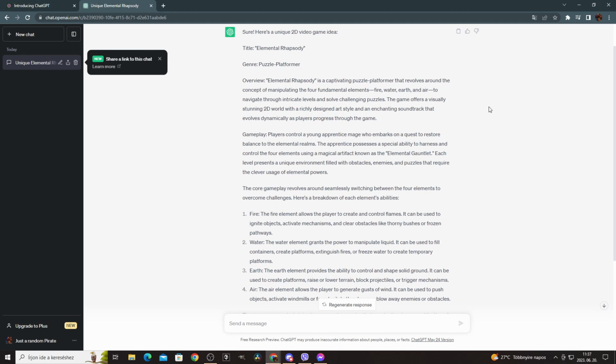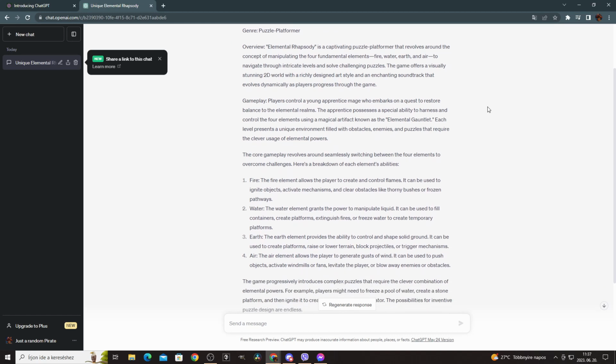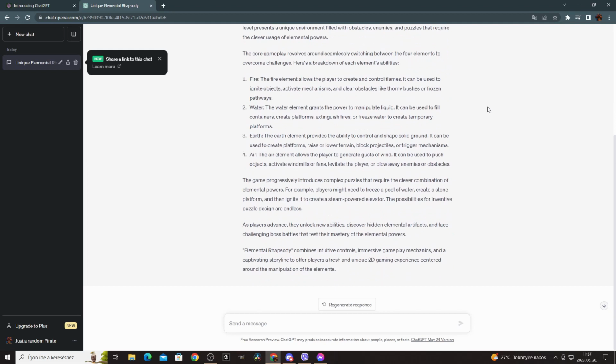In the game, the player could control the 4 elements, so fire, water, earth and air, and they could traverse through the level with these elements' help. I decided to simplify ChatGPT's idea, as I wouldn't have had enough time to add the enchanting soundtrack or other features that were suggested. With all that said, let's begin.